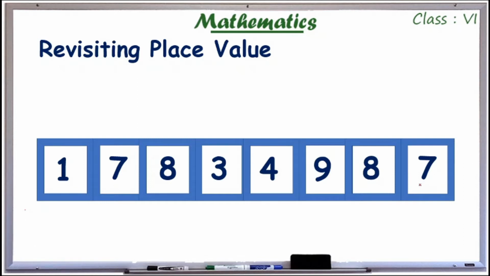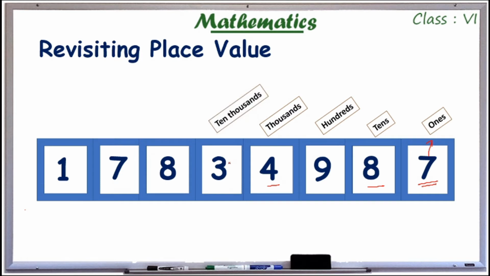And consider this 7. 7 is at ones place, and 8 is at tens place. 9 is at hundreds place. 4 is at thousands place. 3 is at 10,000s place. 8 is at lakhs place. 7 is at 10 lakhs place and 1 is at crores place.